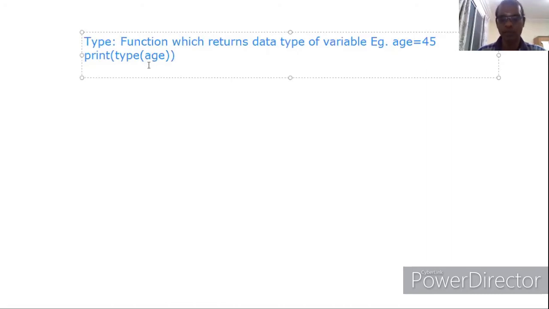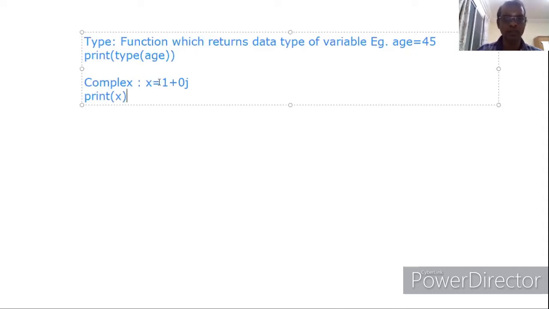Next, we studied about complex numbers. A complex number has two parts. One is the real number, another one is the imaginary number. So just consider x equal to, I try to assign one number here, 1 plus 0j. J should be used. If you want to print x, you can directly type print x.